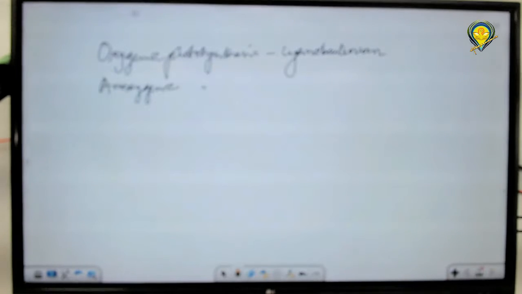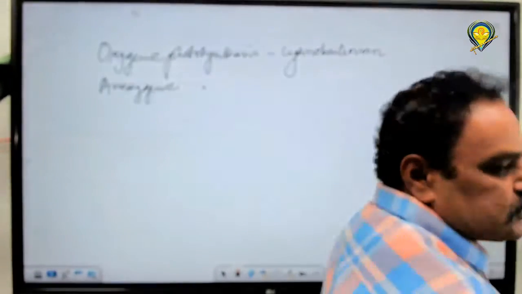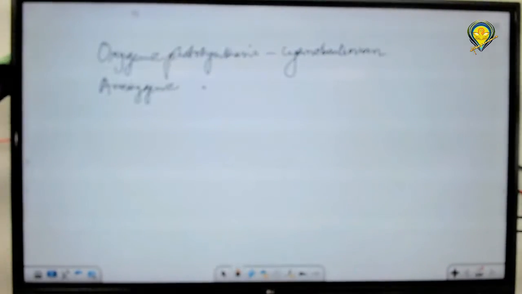This cyanobacterium is photosynthetic. What kind of photosynthetic? Just like green plants, it releases oxygen during photosynthesis. So if you are asked to define photosynthesis in 2 steps, how could you define it? What are the 2 main steps of photosynthesis?